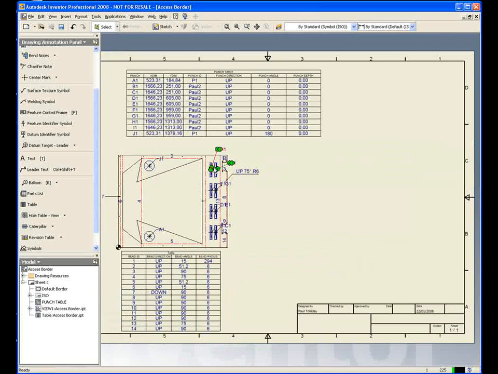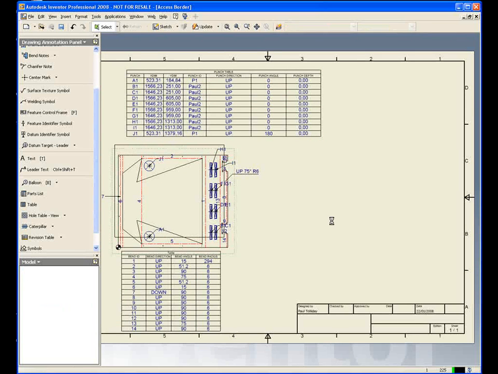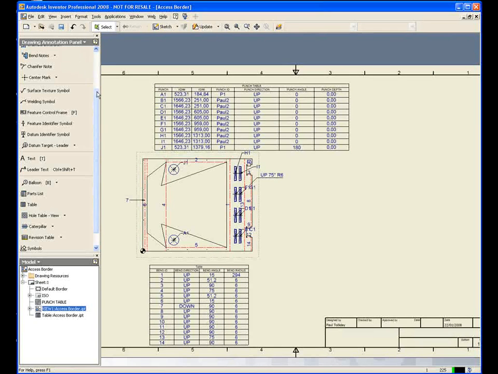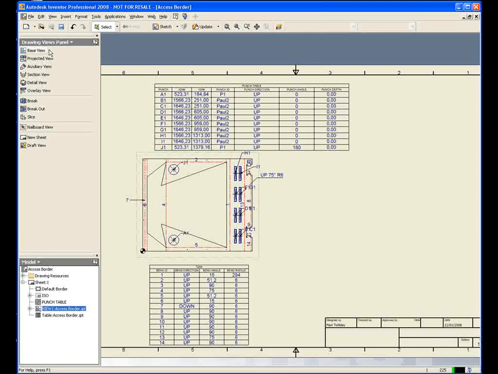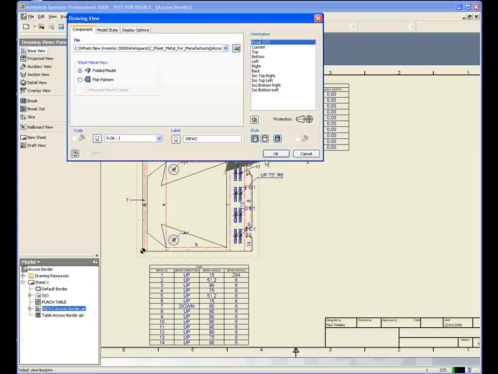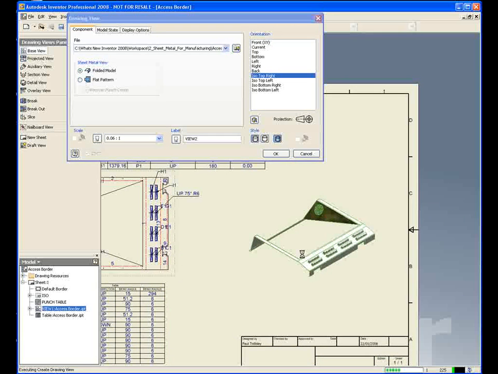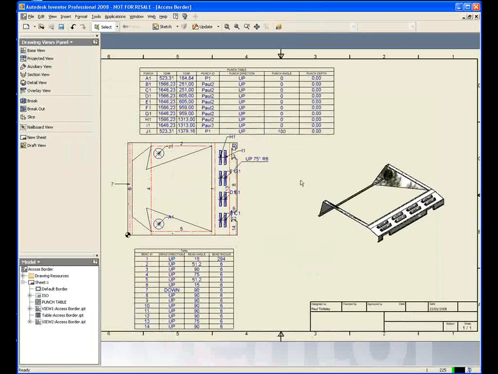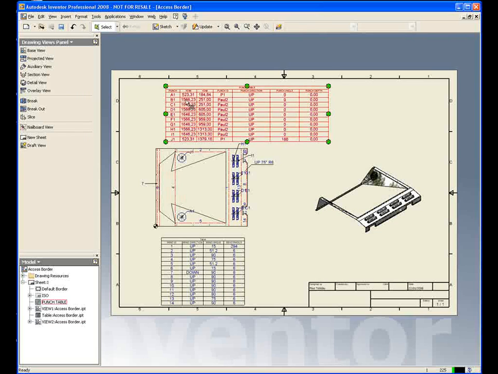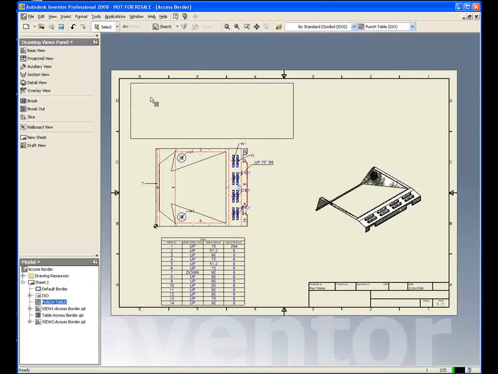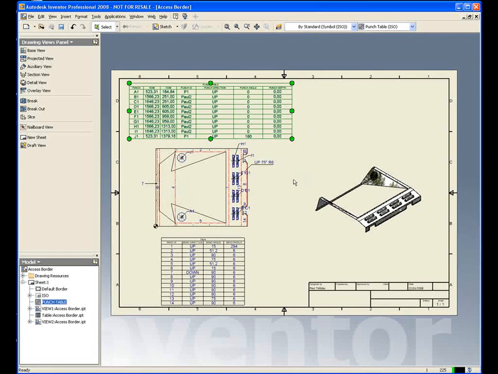So with that done, the last thing we really need to do is probably just move things around a little bit on my drawing. So I'm just going to drag that up here, and then we're going to add another view, which is going to be a folded model. We can have this shaded, and we'll also choose an isometric view and place it in our drawing like so. So again, very, very easy to do, very clear information produced from Inventor. Just tidied it up there like so.